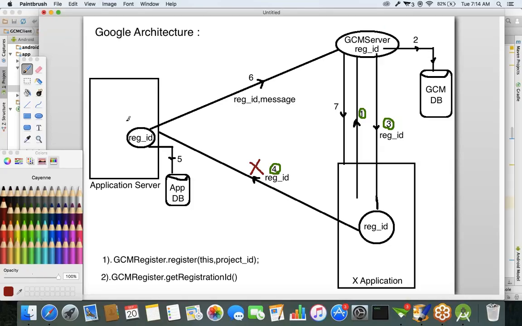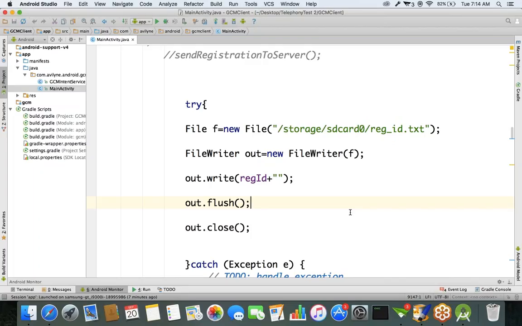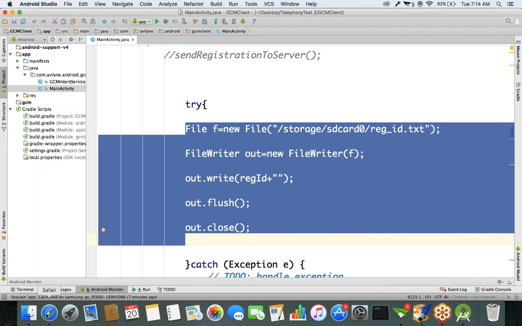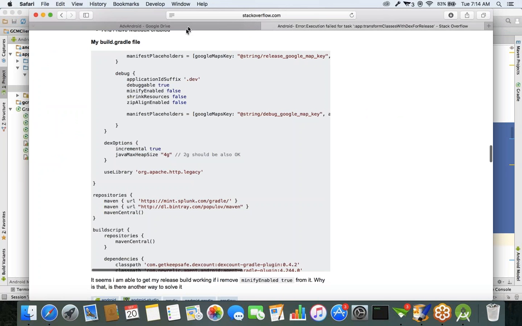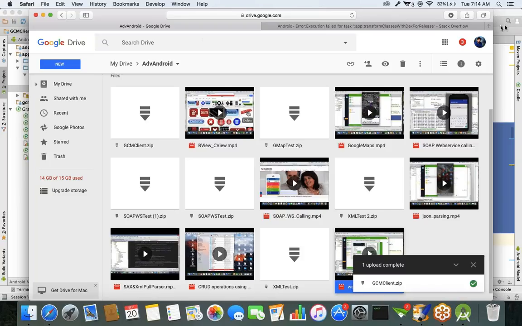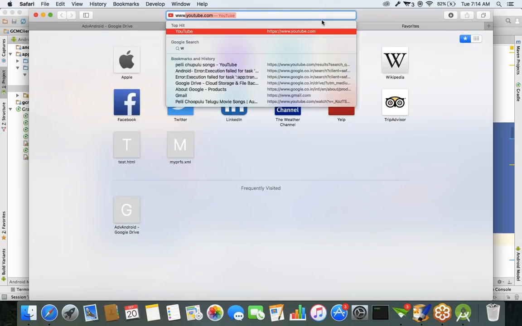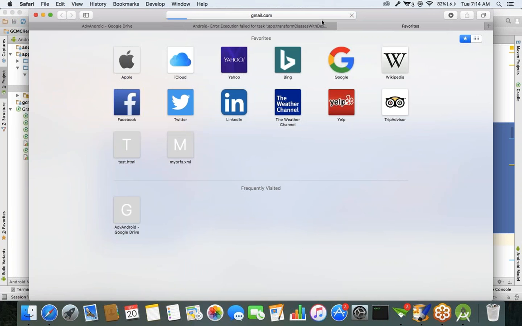Of course, in real-time projects, that is different, boss. In real-time projects, you'll get a server, and they're going to give you a URL and a web service for storing and sending this registration ID. Right now, we don't have this server communication. That's why whatever registration ID we received from the GCM server, I'm storing into a file, and I sent that registration ID to my mail account.